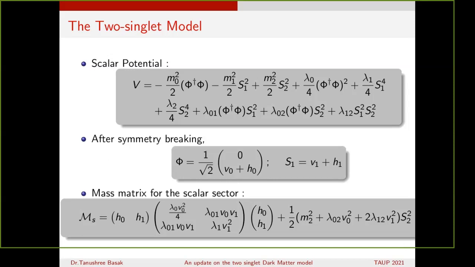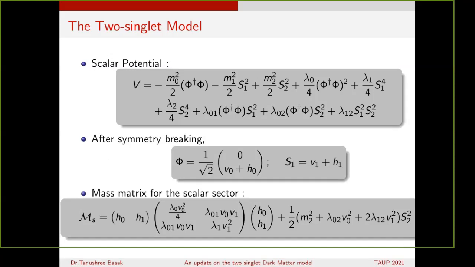Now, after symmetry breaking, two of the scalars, phi, the standard model doublet, and S1, take a vev. So phi takes a vev V0, and for obvious reasons we choose V0 to be 246 GeV, and S1 is taking the vev V1. We'll discuss the values of V1 later.